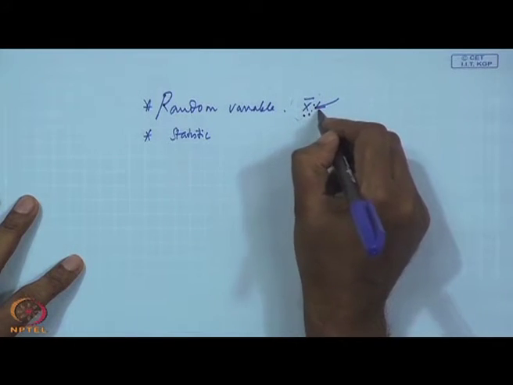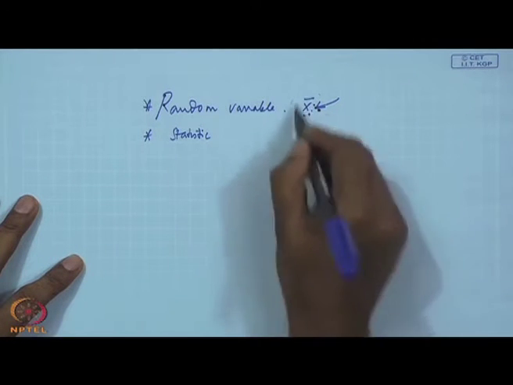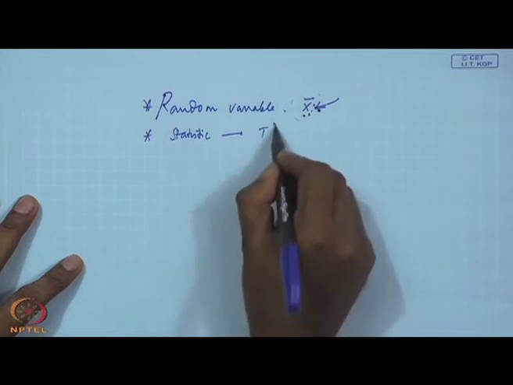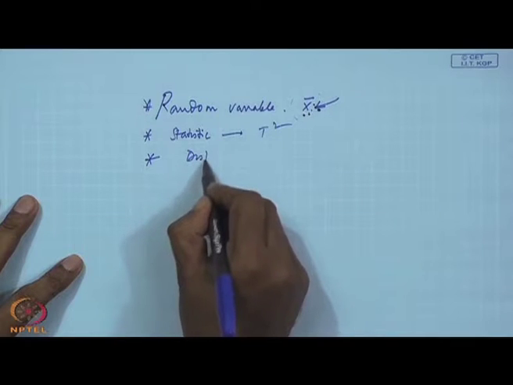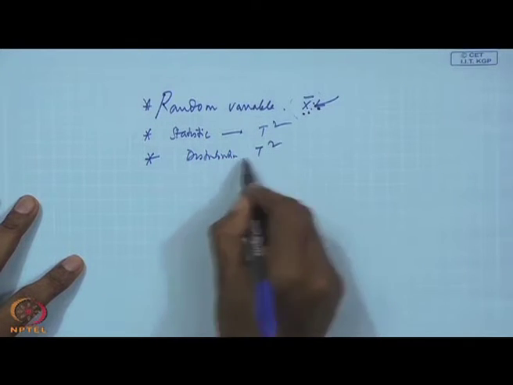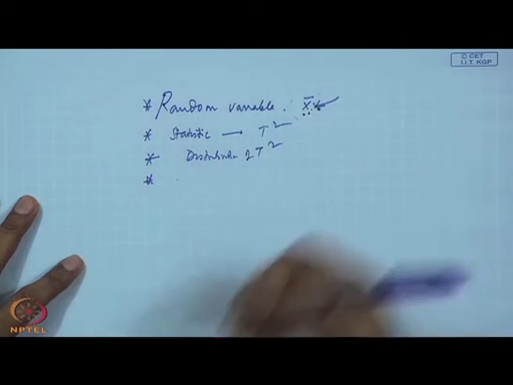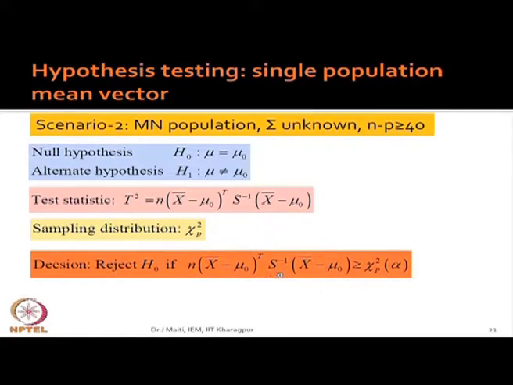Here x bar distribution is also available, but for computational purpose we are converting into z or t square or something like this. Then you must also know the distribution of this statistic, here it is distribution of t square, and then you have to find out the values, and these are the steps. Whether it is t square distribution, z distribution, chi square distribution, t distribution, in all cases things are to be followed exactly the same. So, do not forget that these equations may be big, but these equations are in no way hampering your understanding.